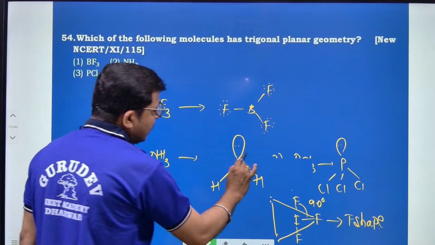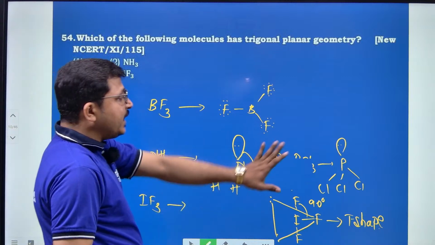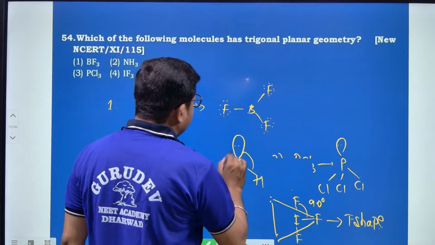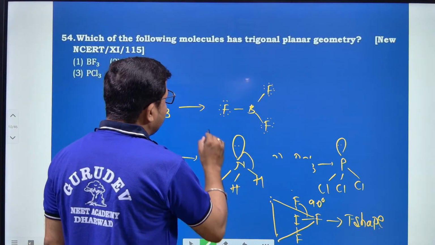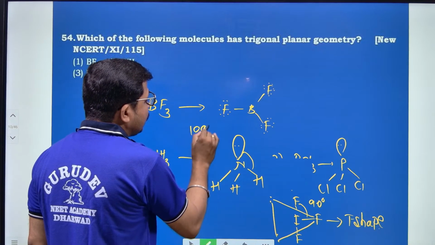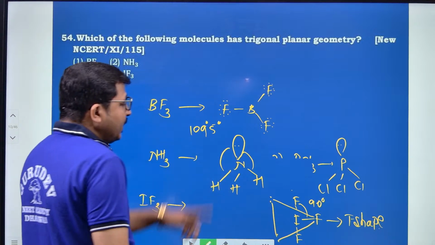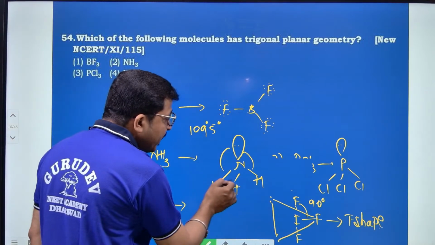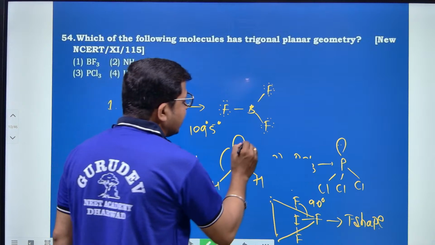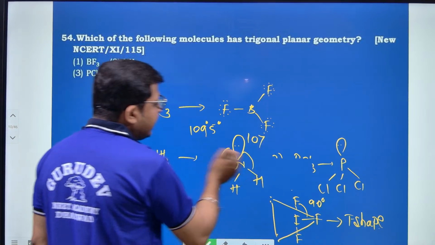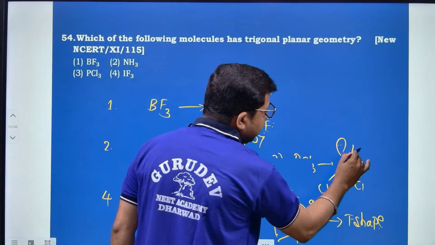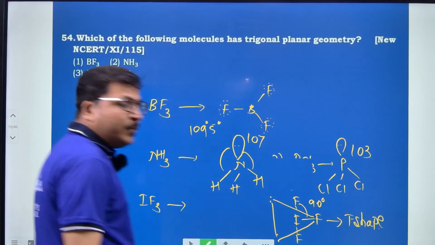The structure of this one, even after being sp3 hybridized, has an angle that should be 109 degrees 5 minutes, but due to bond pair and lone pair electrons, the angle is decreased to 107 degrees in NH3 and 103 degrees in PCl3.